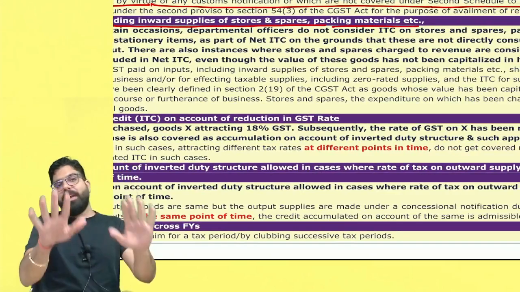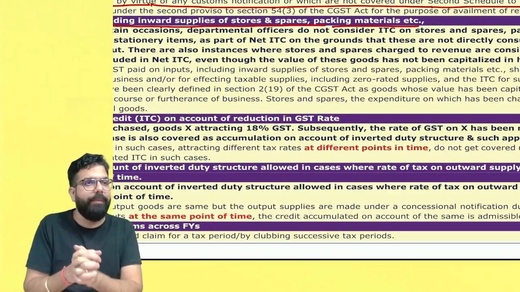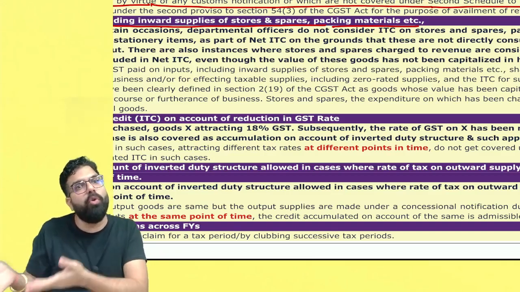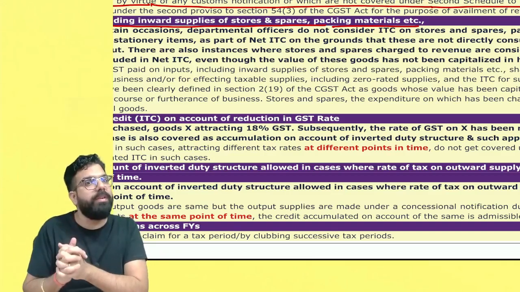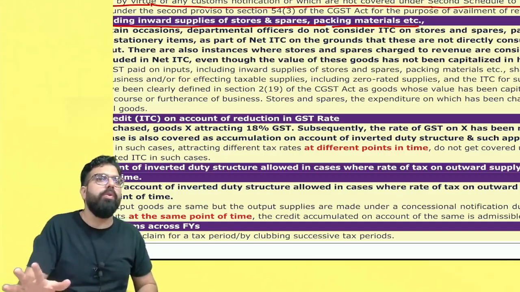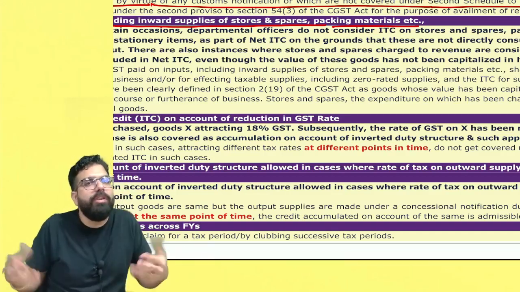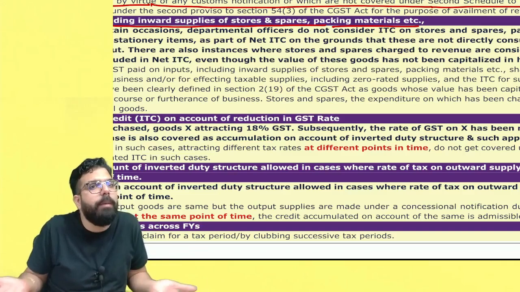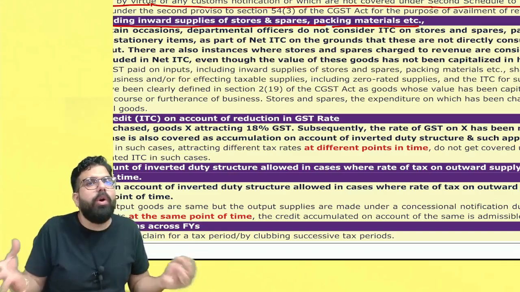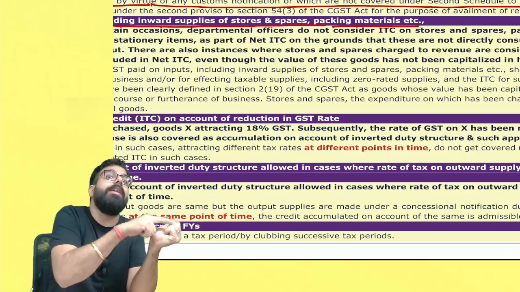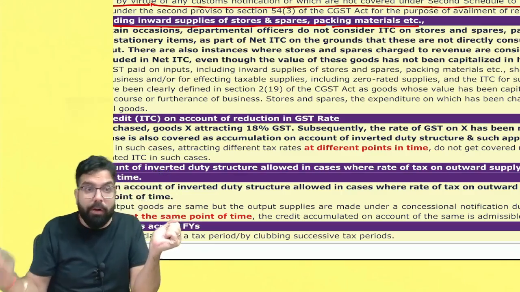Now officers went ahead and told, I'll tell you directly the clarification. What officers were doing is, they were saying that for the stores and packing materials, we will not give any refund of unutilized ITC, because packing material, stores and spares, which you put in your P&L account, are not directly in relation to the manufacturing of the goods. Might be if you are making goods, then input raw material, for raw material etc.